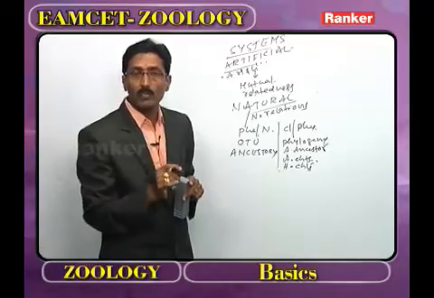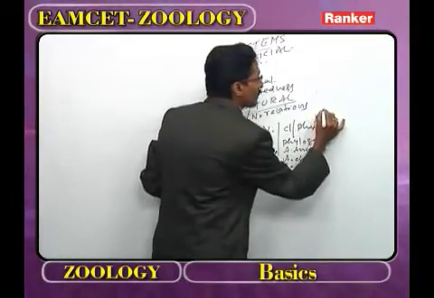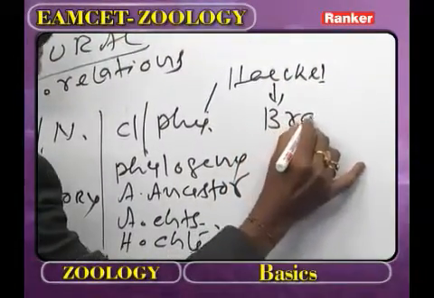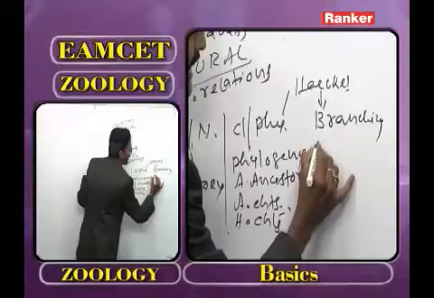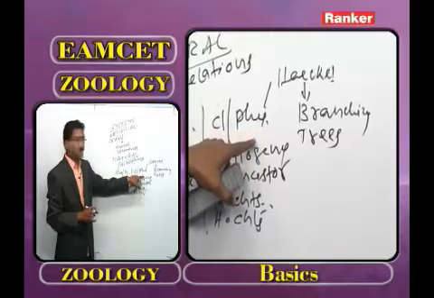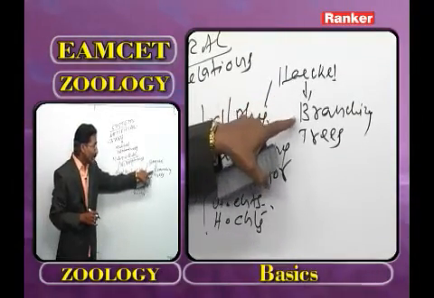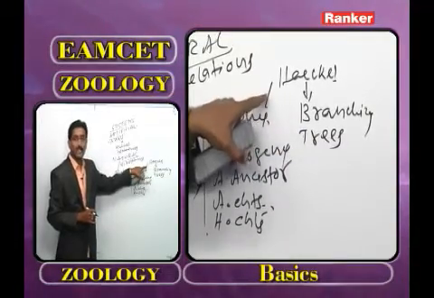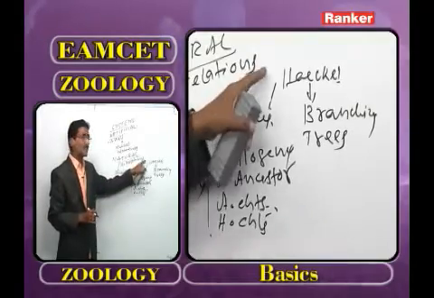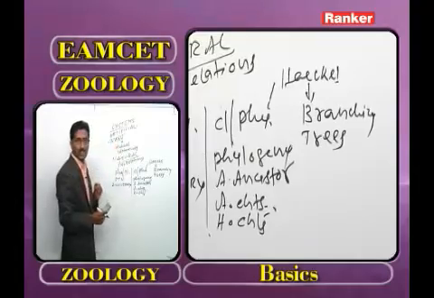Now, in order to represent the phylogeny of an organism, Haeckel introduced branching and trees. Haeckel used the branching and trees to explain the phylogeny of one organism. And already we have one idea: Haeckel proposed the word ecology. Ecology is also called environmental biology.